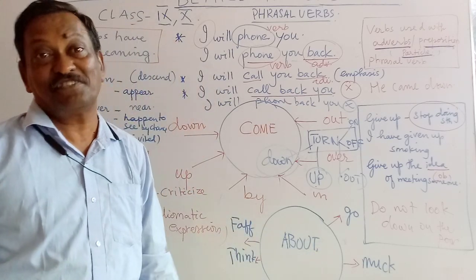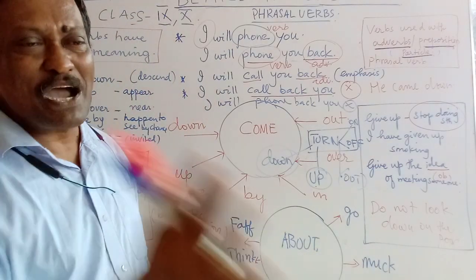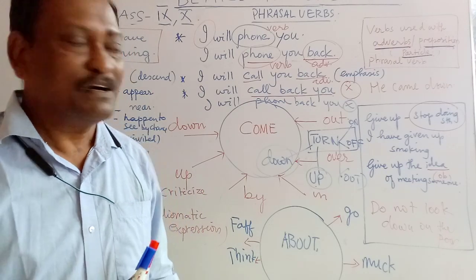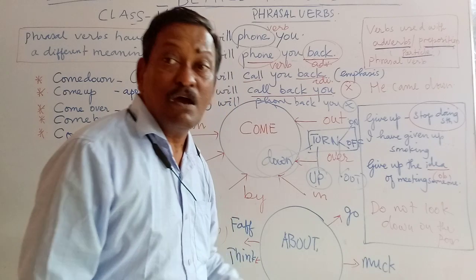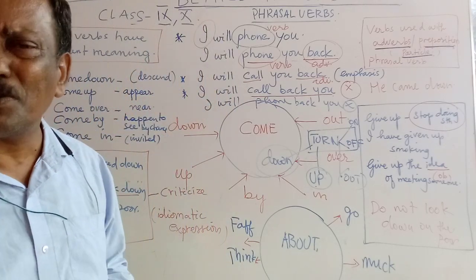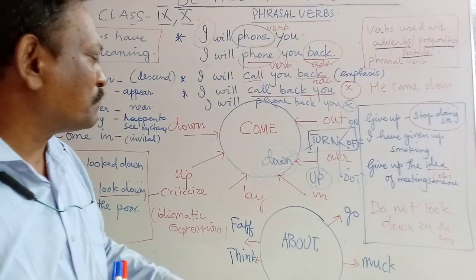Muck about. This is another expression. Why are you mucking about here? What is the meaning? Muck is the main verb. About is again a preposition. Why are you mucking about? Why are you wasting your time over here? Come on, get to work now.